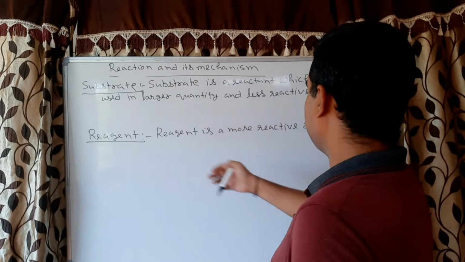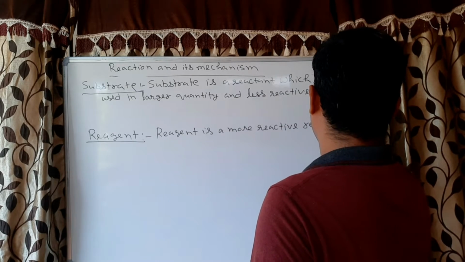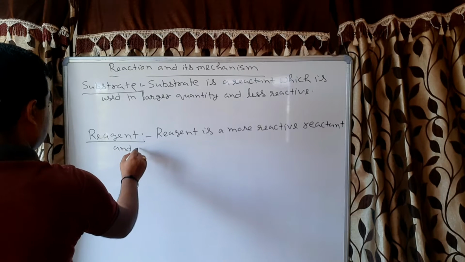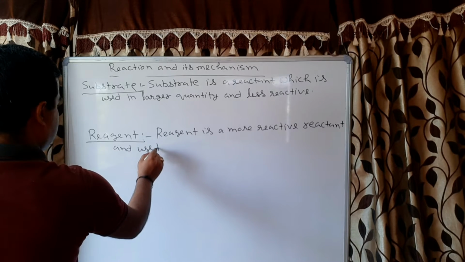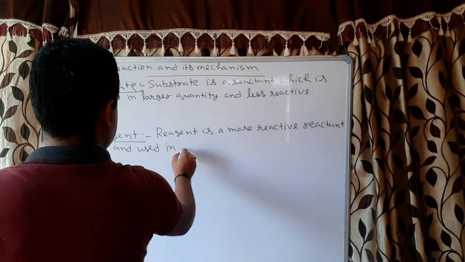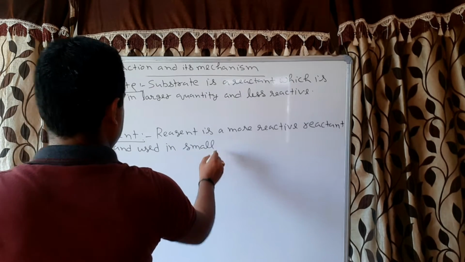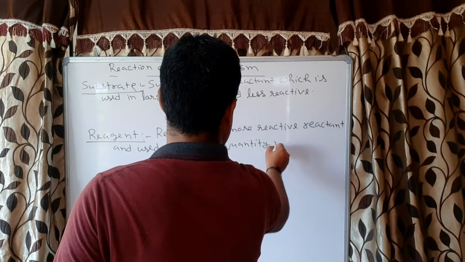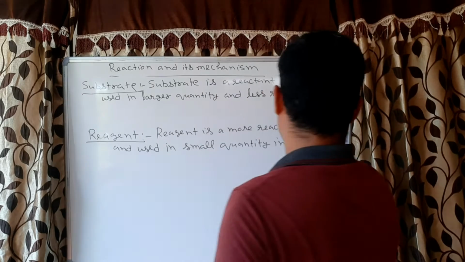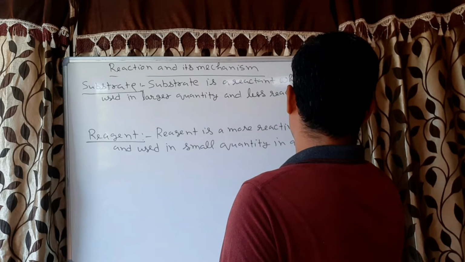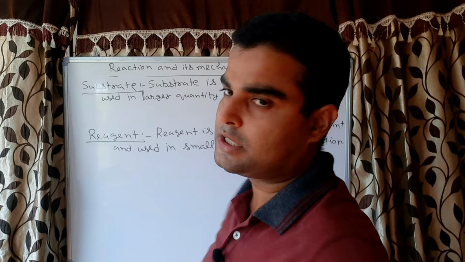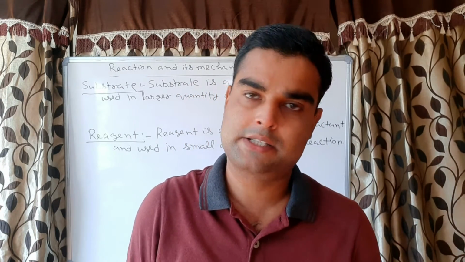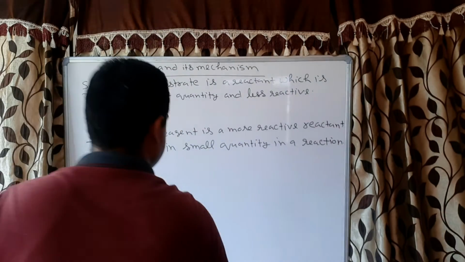Because both are reactants only. Reagent is the reactant used in small quantity in a reaction. So this is the substrate and the reagent. Now how does a reaction take place? So, the reaction mechanism, correct or not?